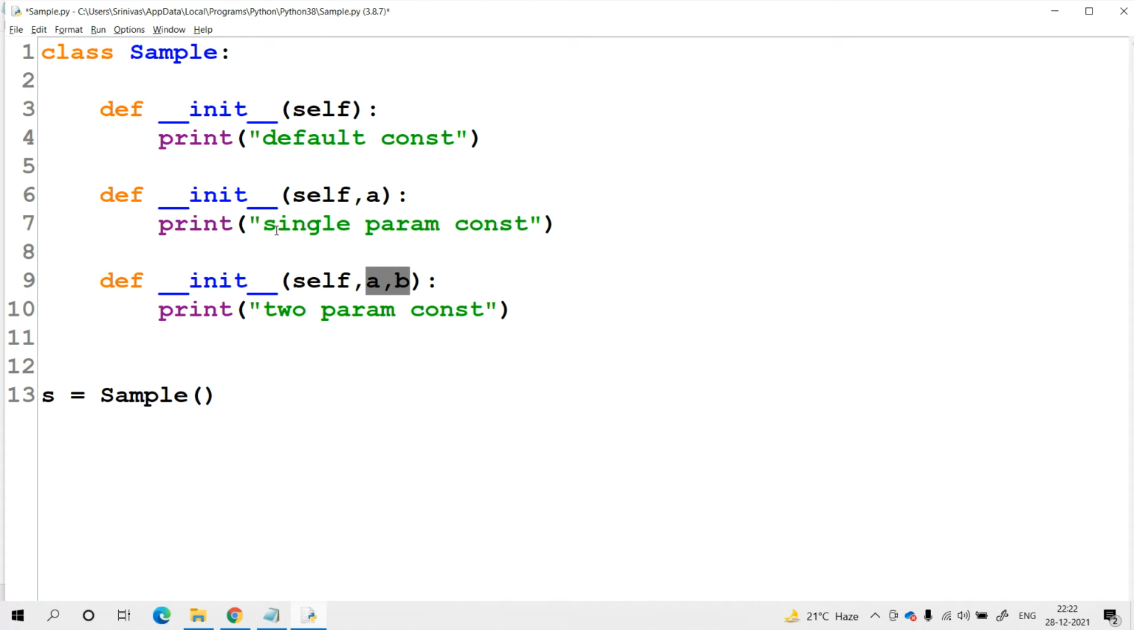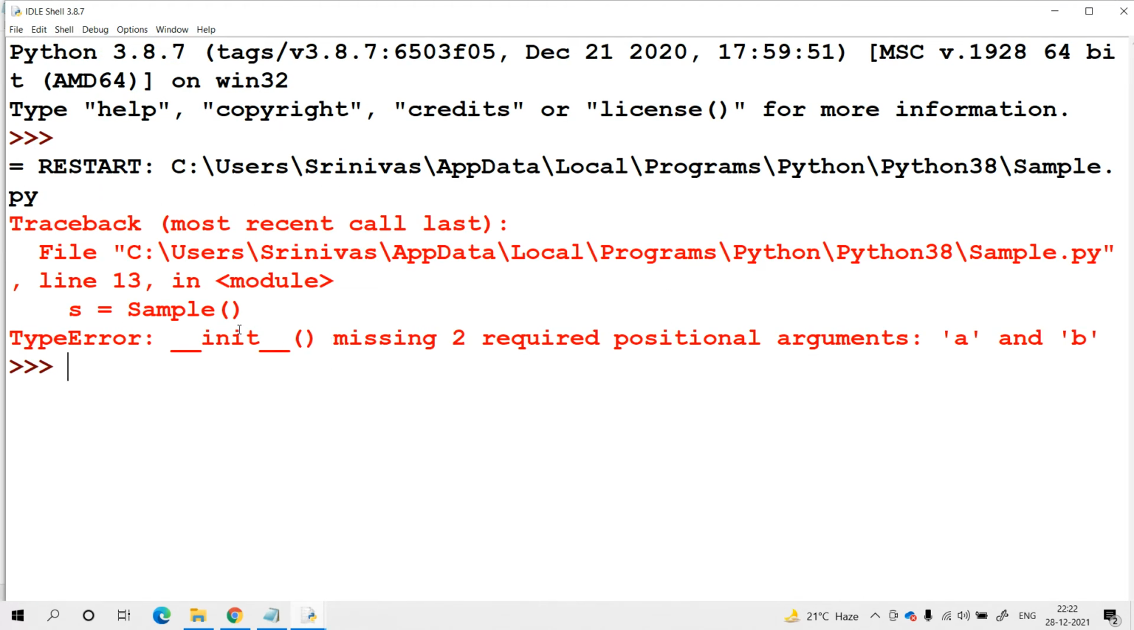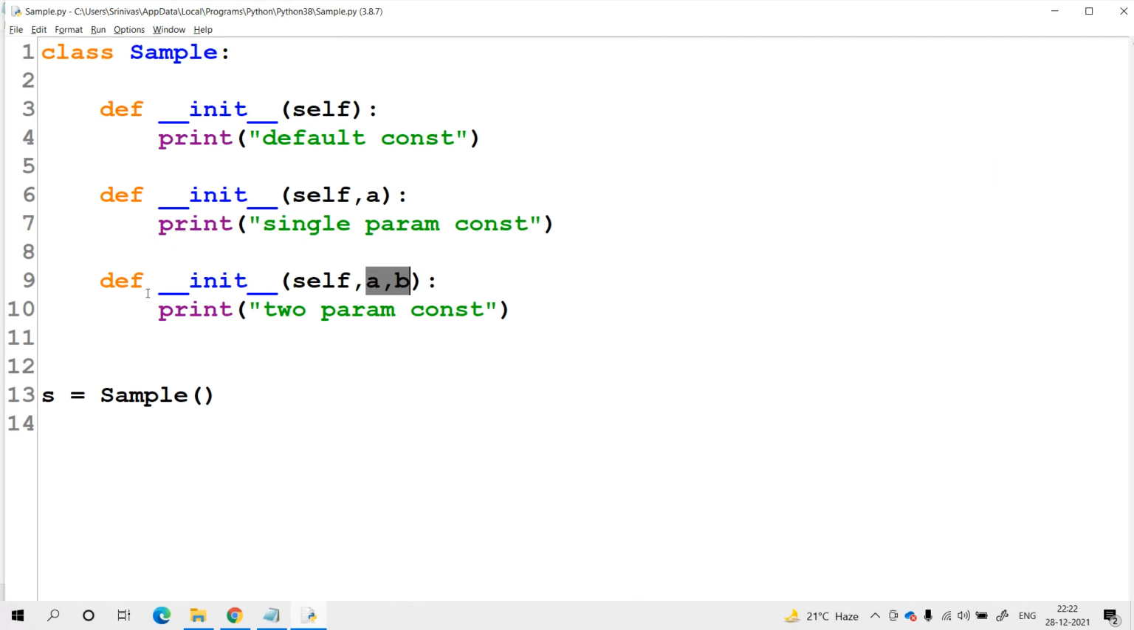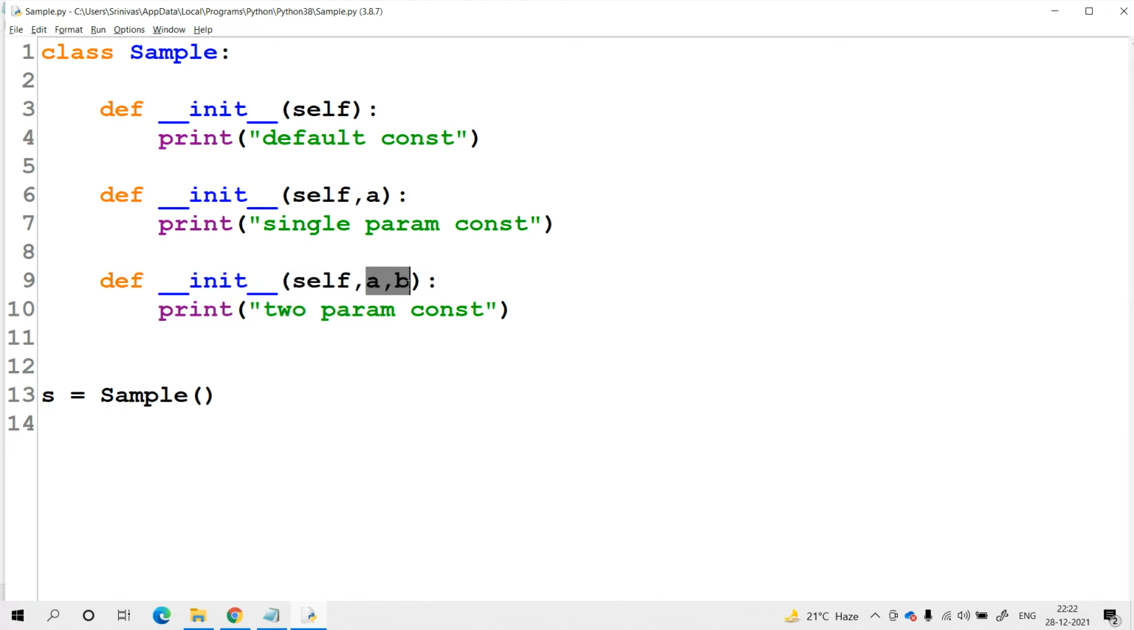I am creating the object of the class in the way that suits the default constructor. What will happen? You will definitely get an error message. Here the error is TypeError, with the message: missing 2 required positional arguments: a and b. The reason is that the Python interpreter always matches the last constructor among all the constructors available in the class. So at the time of creation of the object, as per the last constructor's syntax only, we need to pass the parameters. For the last constructor, we need to pass two parameters.